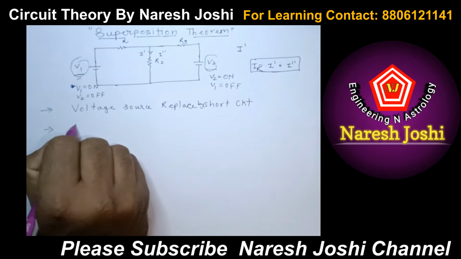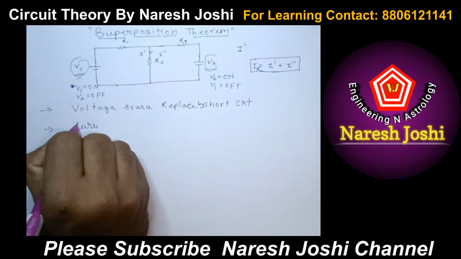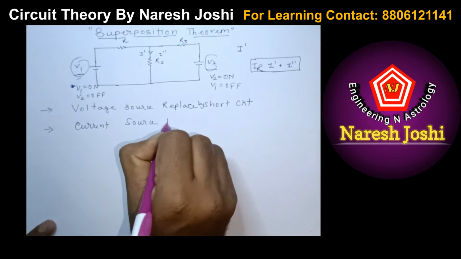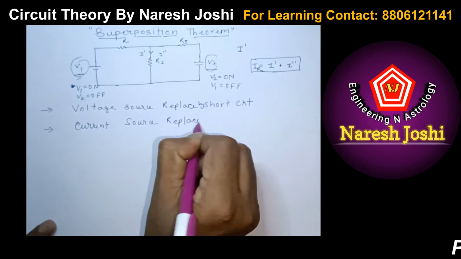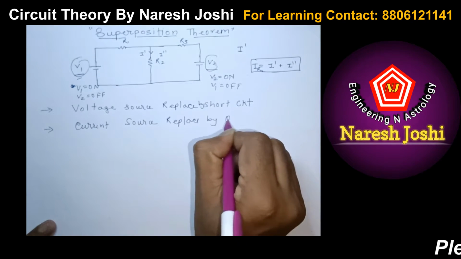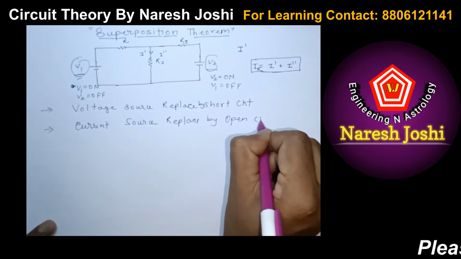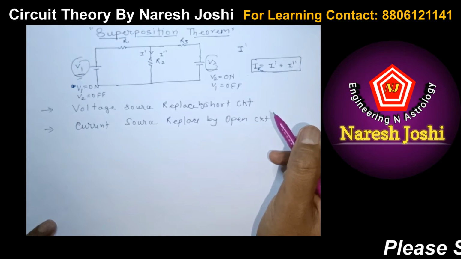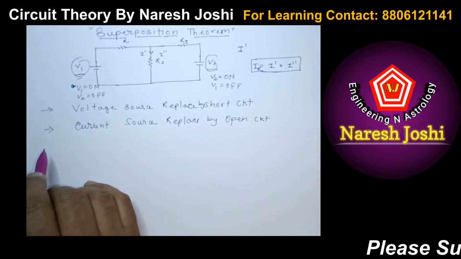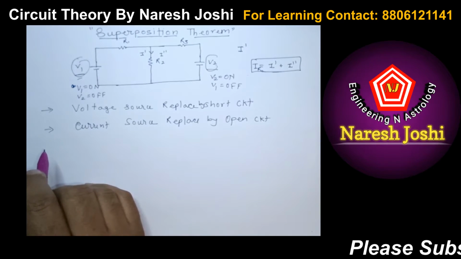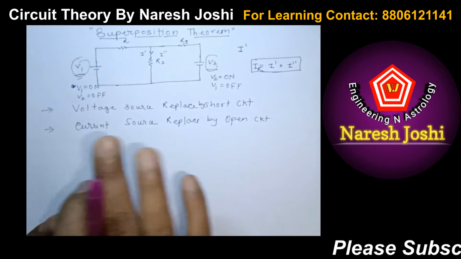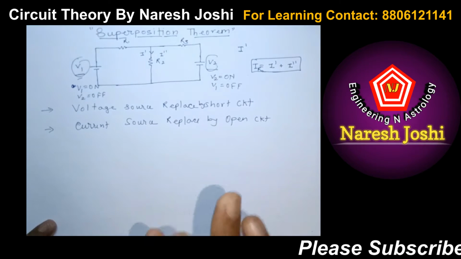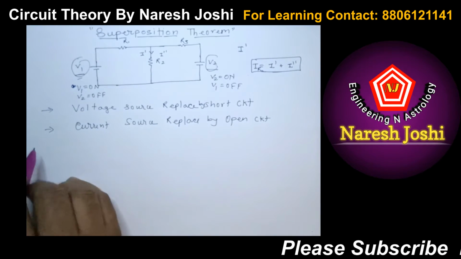Second point, a current source is replaced by an open circuit. You have to remember this whenever you try to solve a problem based on the superposition theorem. One more thing to remember: when we talk about dependent sources, all dependent sources are electronic devices which should never be open circuited or short circuited.